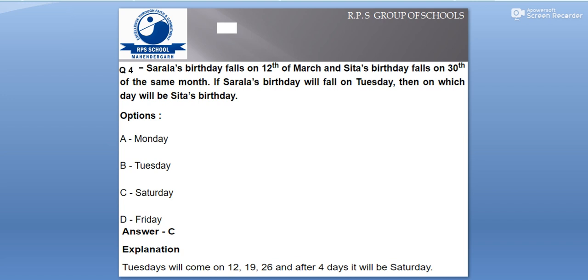The difference of the dates, 30th and 12, when we subtract we get 18, that means 2 complete weeks and 4 days extra. Sarla's birthday is on Tuesday. So from Tuesday we need to count 4 days ahead, and that day will be Sita's birthday. So Wednesday and Thursday and Friday and Saturday. So Saturday is Sita's birthday. That was the question, and that's the answer. So option C is the answer.